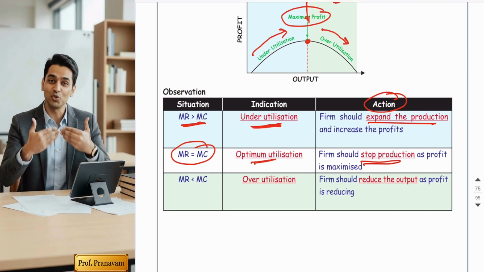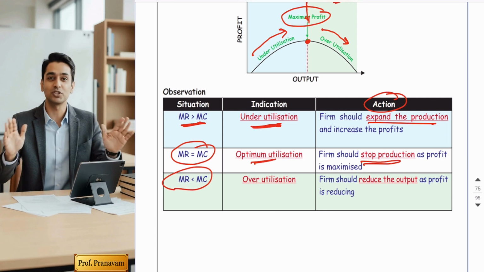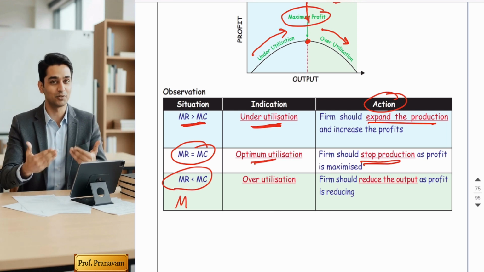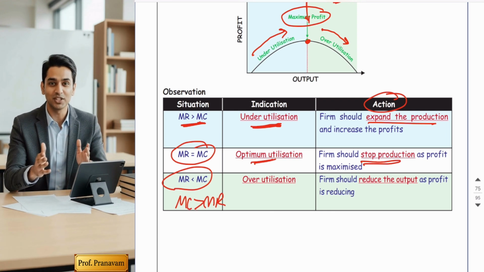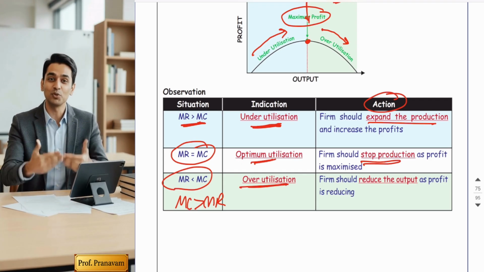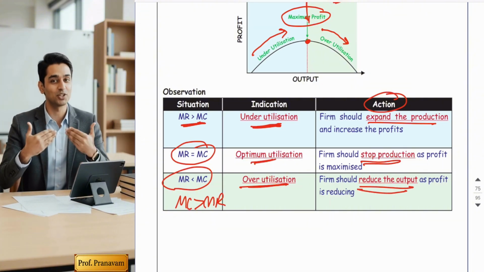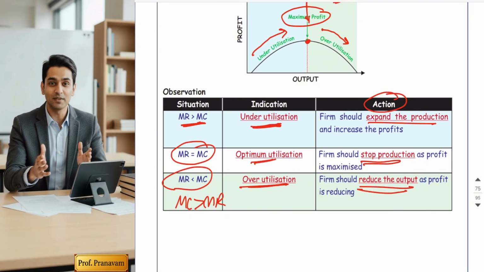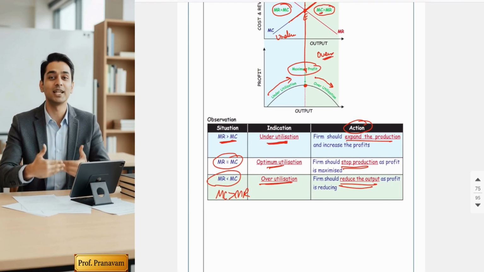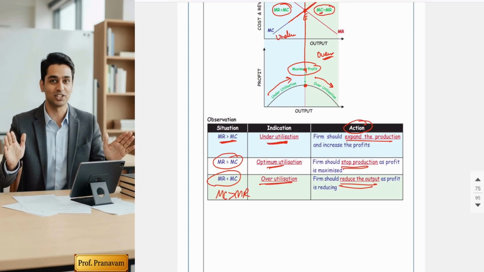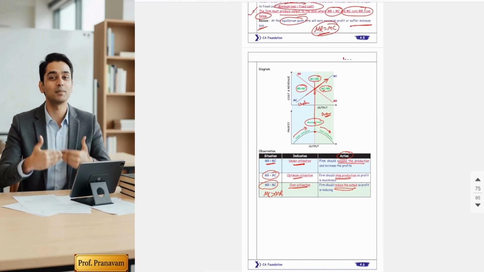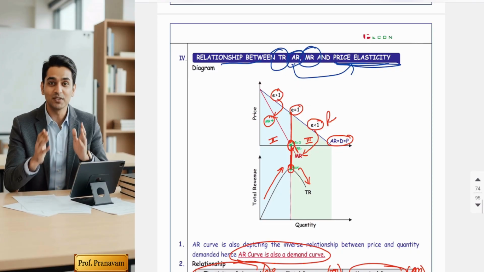Okay. Now, if MR is less than MC, that means marginal cost is greater than MR. When cost is greater than revenue, it indicates overutilization and your profits are falling. So what should the businessman do? He should reduce the output, reverse gear and come back to the optimum point. So these are the 5 points, friends, which are very important, and maximum MCQs have been asked from this. So let's recap fast.